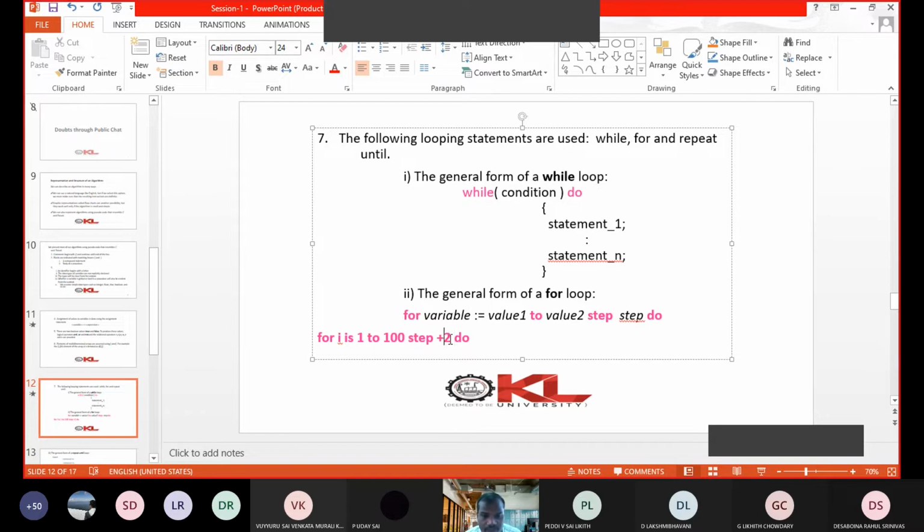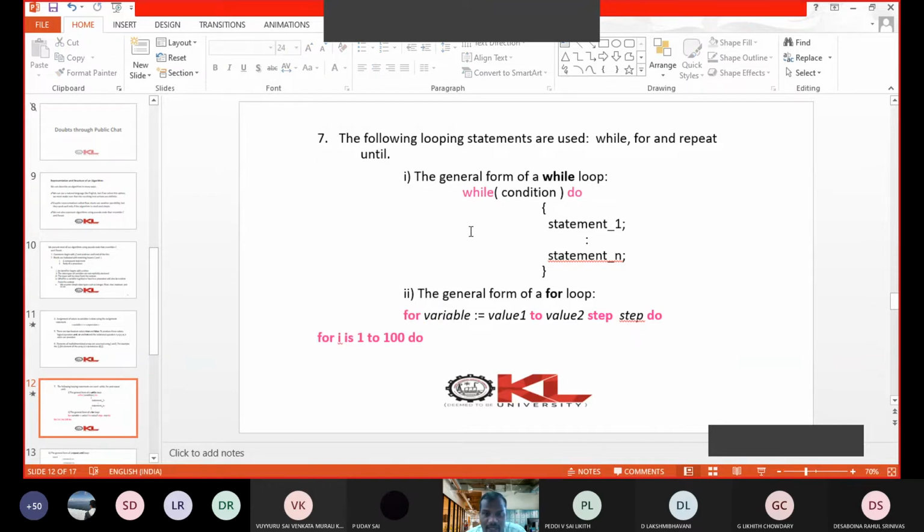If you write minus 2, the I value is decremented by 2 every iteration. If you don't mention any step, simply for I is 1 to 100 do, then every time the I value is incremented by 1 by default. This is how we represent the for statement in our algorithms.